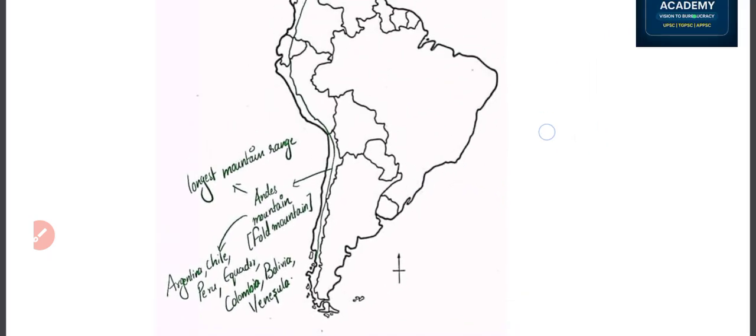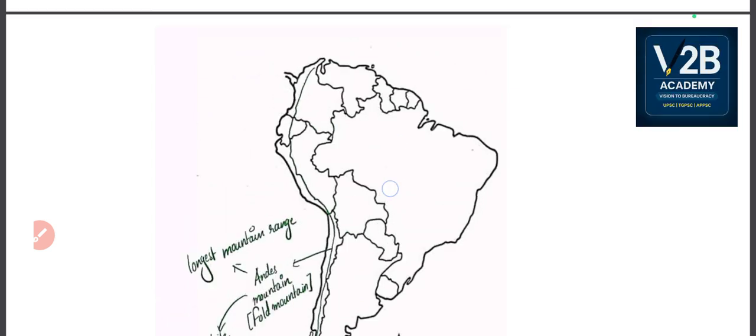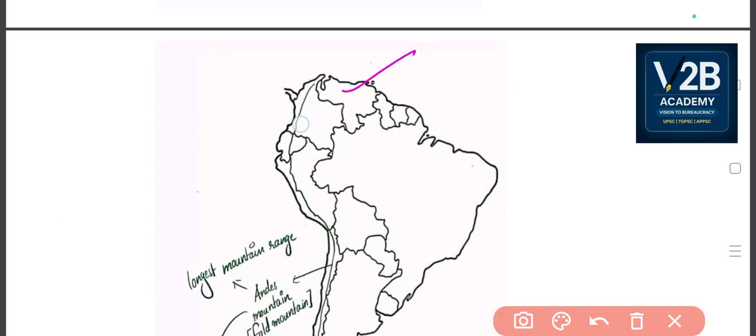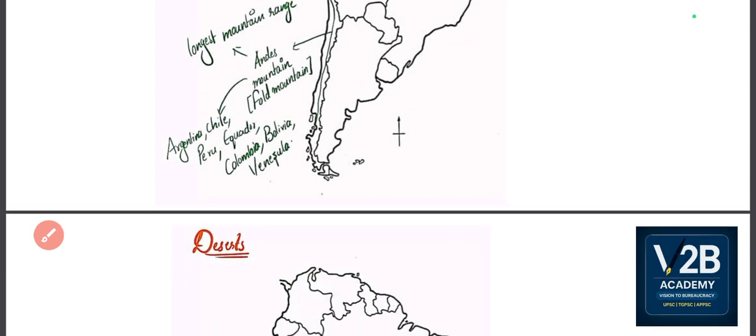Then we have seen the longest mountain range, the Andes, which is passing through 7 countries, and this particular question was directly asked in the 2024 prelims paper. It starts from Venezuela, then goes to Colombia, Ecuador, Peru, touches Bolivia and Argentina, and it also passes through Chile. It doesn't pass through Paraguay and Uruguay. This is a fold mountain, remember.